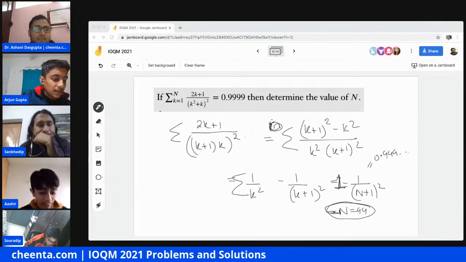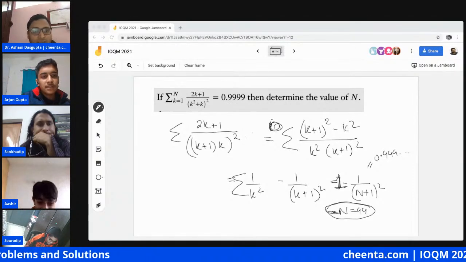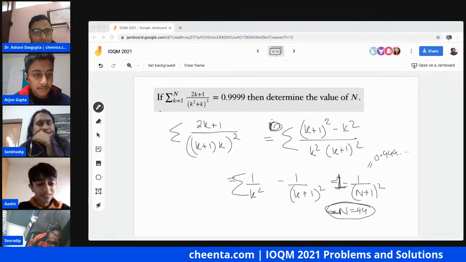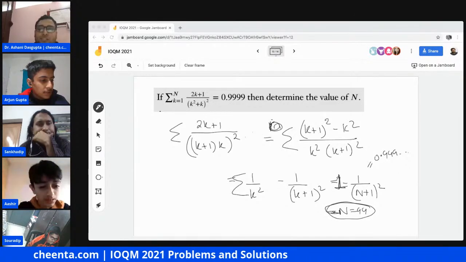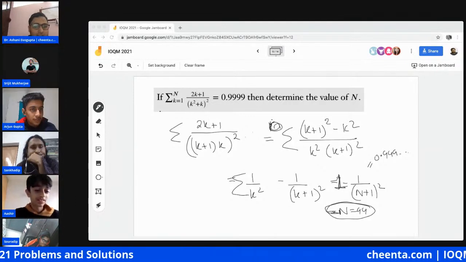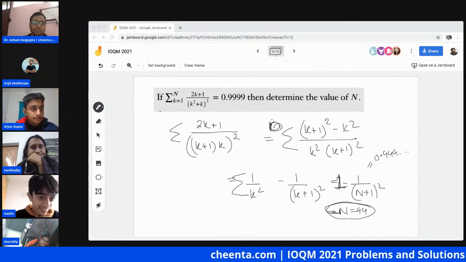I think it's very similar and uses almost the same idea, but just a little bit of manipulation, which is tough. But it's almost the same idea. So why don't we solve 18 then? That would be great. Do you have a solution for 18? Yeah, I have a solution for 18th. Okay, let's go to 18.